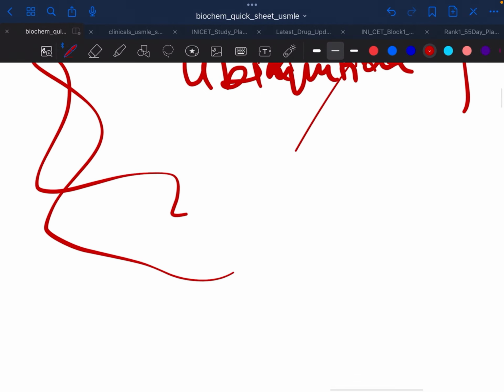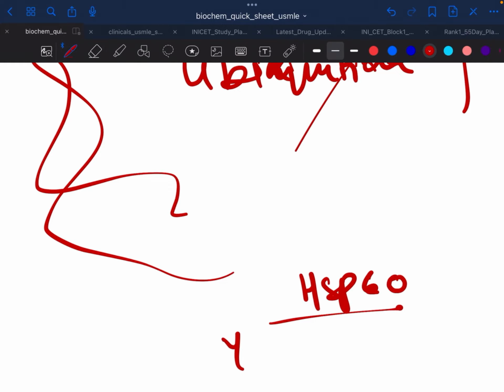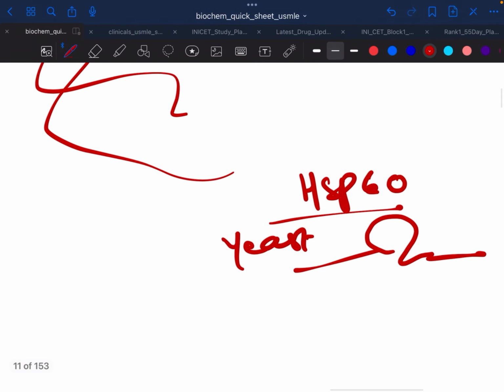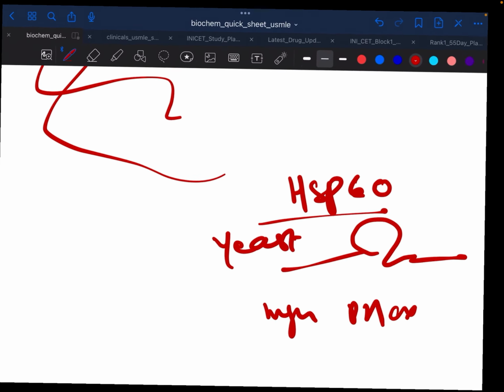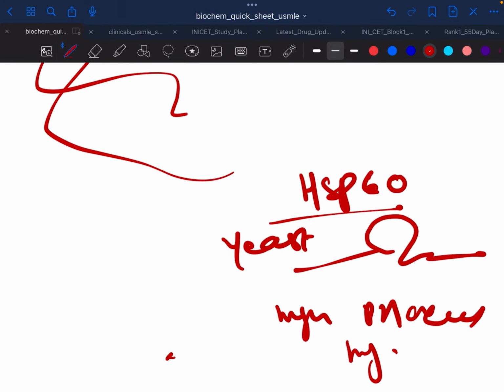And a chaperone protein is a protein folding protein. HSP60, they are called heat shock proteins. They help in the folding of protein in the yeast cell. They are intracellular and are expressed in high temperature, acidic pH, hypoxia.